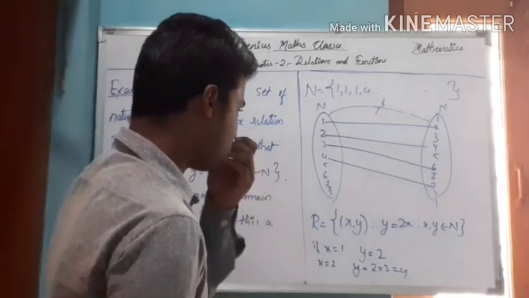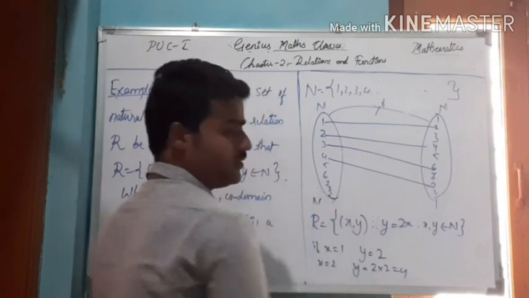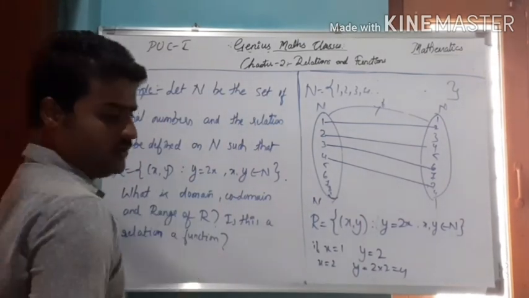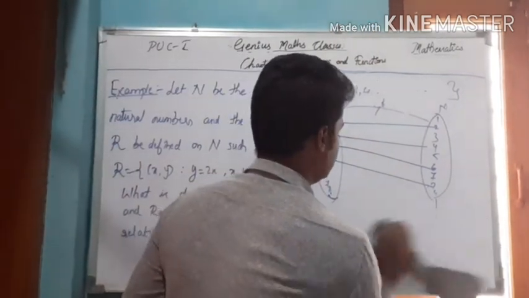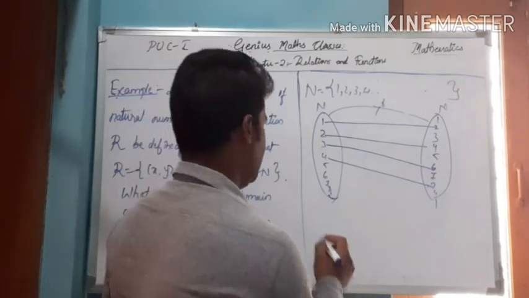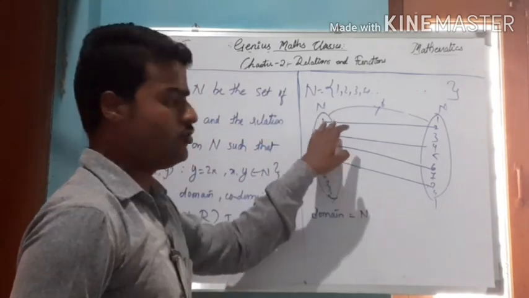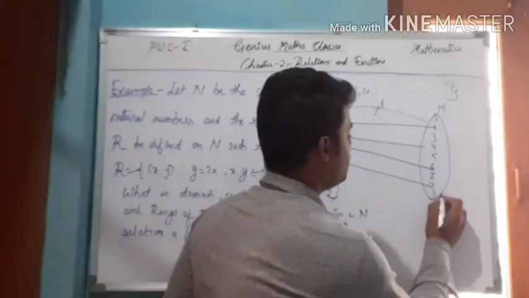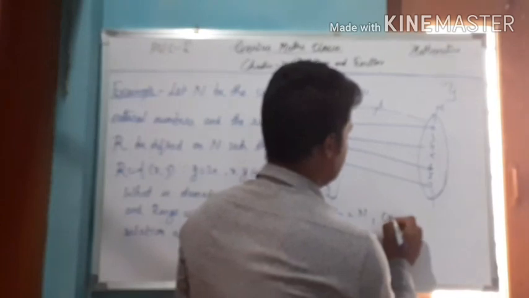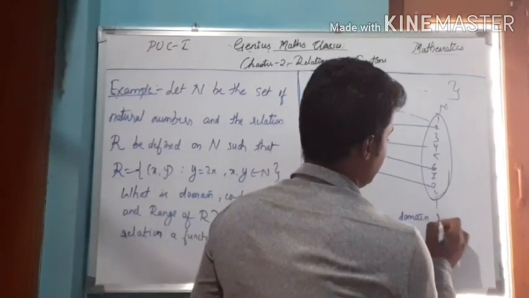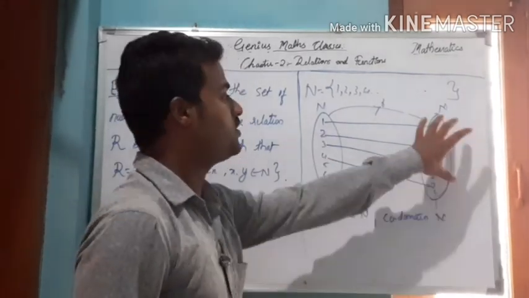So here, what is the domain? The domain is the set of natural numbers. And what is the codomain? The codomain is also the set of natural numbers here, because I am defining a function from N to itself only. That is why the codomain is N. Here the range is nothing but the set of images.